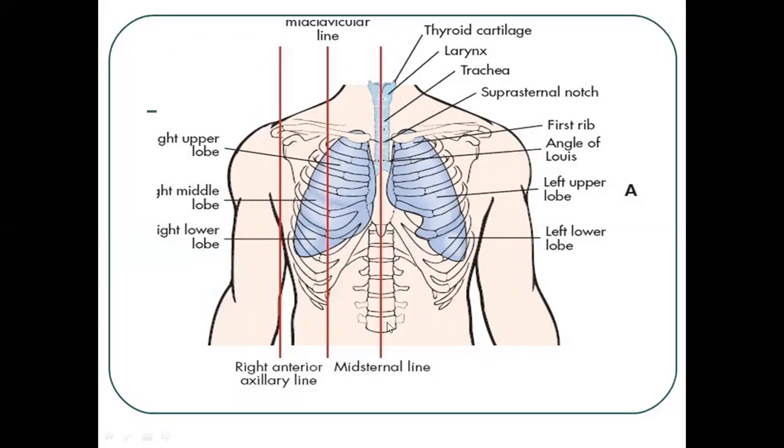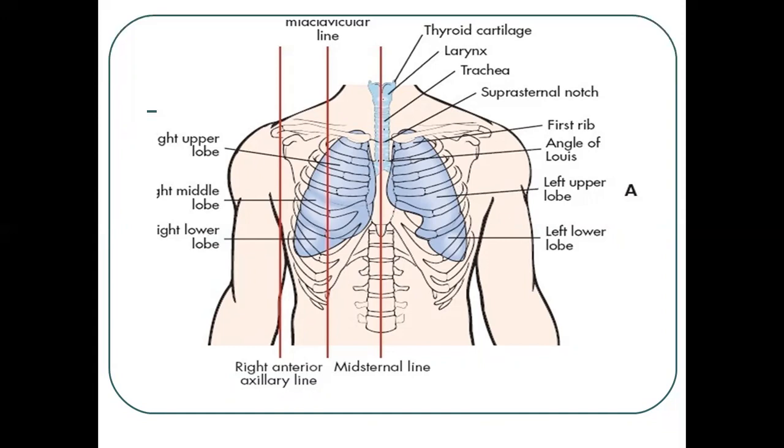Then in this picture you will see the right anterior axillary line, and this is the mid-sternal line. This is the mid clavicular line. In this you will see the right upper lobe, right middle lobe, and right lower lobe. Here this is the thyroid cartilage, this is the larynx, this is the trachea, this is the suprasternal notch, then the first rib, then the angle of Louis, the left upper lobe, and the left lower lobe.